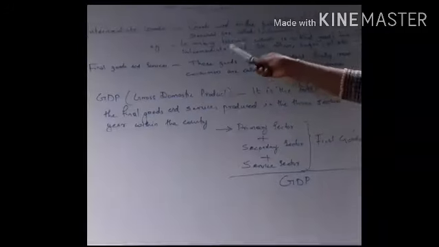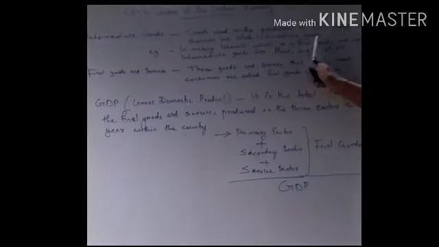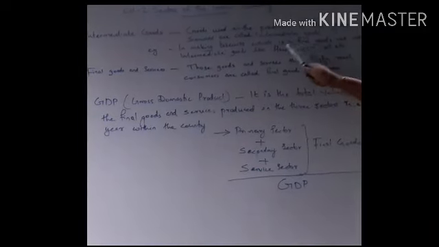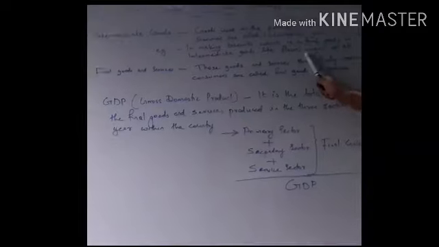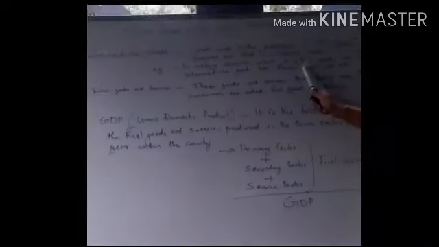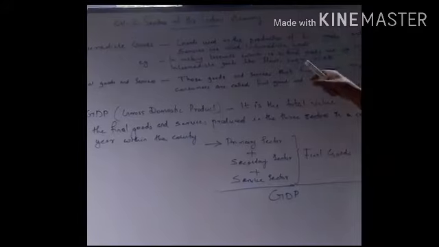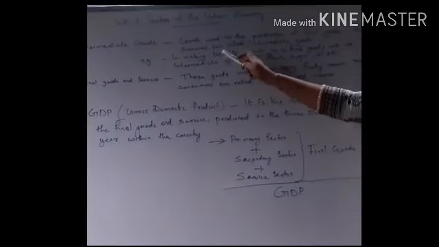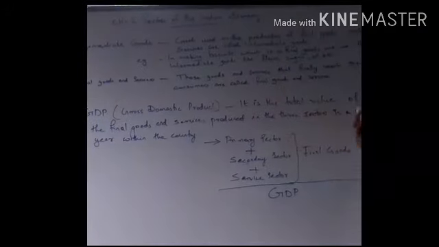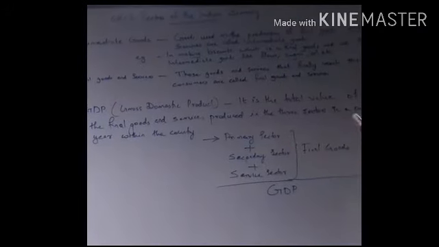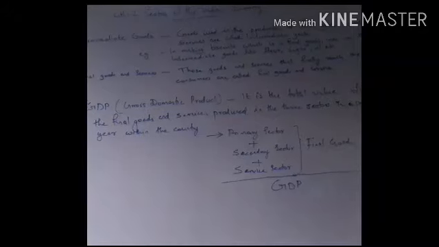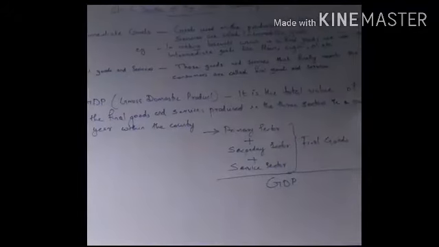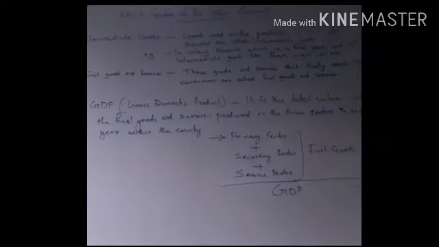In the case of biscuit manufacturing, these different raw materials or ingredients we call intermediate goods, and these intermediate goods go through some process and are converted into a final product, that is biscuit. So biscuit we can directly purchase from the market and use. That biscuit we call a final product or final goods and services.